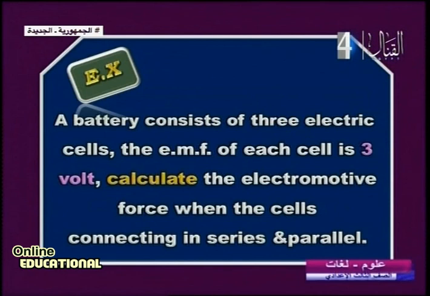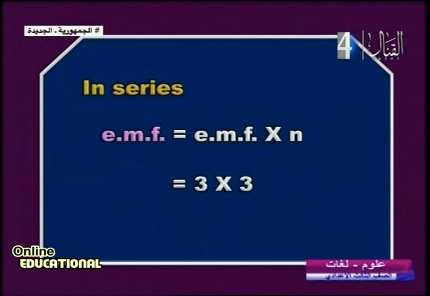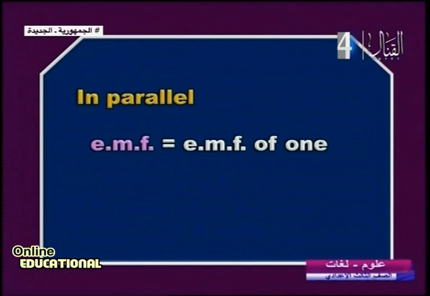In series, EMF times N. 3 times 3, how many volts? 9 volts. Important to know it's the maximum number. In parallel, easy. EMF equals the EMF of 1 cell. 3 volts. Just 3? Yes. Minimum EMF.